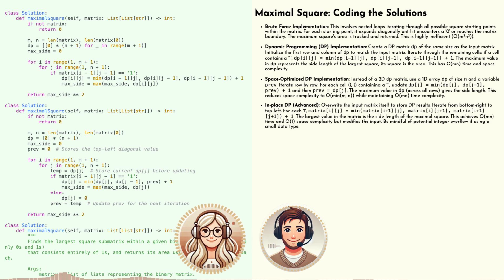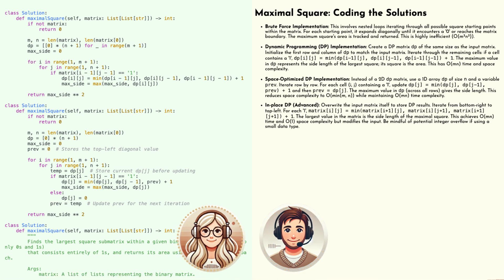Here's where the logic diverges. For each cell, if it contains a 1, we look at the values in our DP table at the positions corresponding to the cell above, to the left, and diagonally above left. We find the minimum of those three values, add one to it, and that becomes the new value in our DP table for the current cell. Right. It's that weakest link concept plus one, just like we talked about. Exactly. And if the current cell is a 0, we just leave the corresponding value in our DP table as 0.